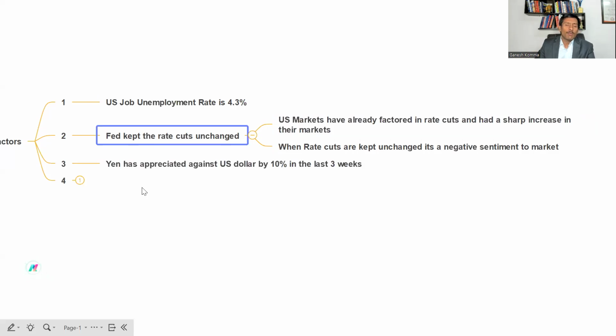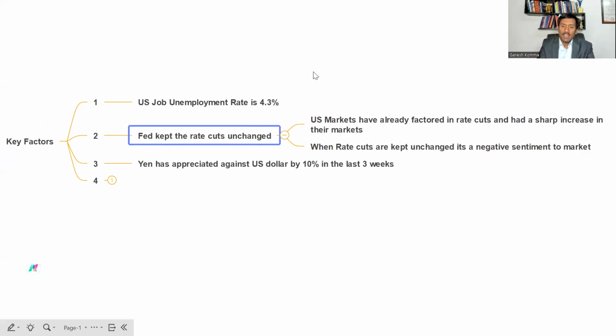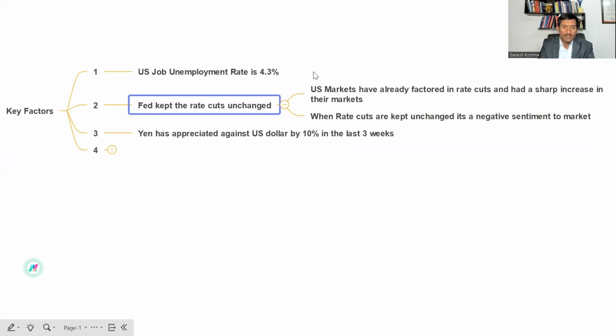Third, a very, very important point. Yes, the yen has appreciated against the US dollar by over 10% in the last 3 weeks. Sir, how will the yen appreciating against the US dollar by 10% impact the market?